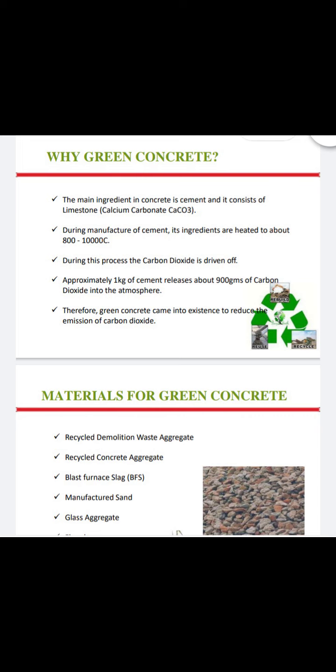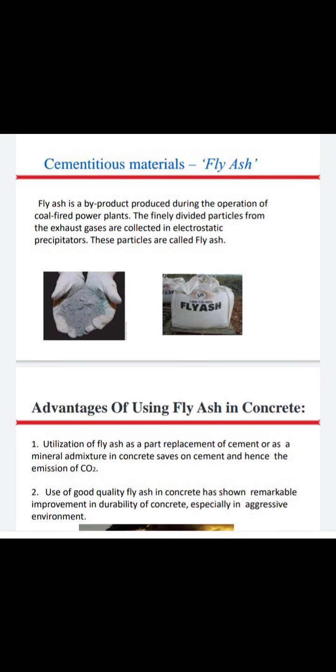Materials used for green concrete: recycled demolition waste aggregate, recycled concrete aggregate, blast furnace slag, manufactured sand, glass aggregate, and fly ash. What is fly ash? Fly ash is a product produced during the operation of coal-fired power plants. The fine divided particles from the exhaust gas are collected in electrostatic precipitators. These fine particles are also called fly ash.